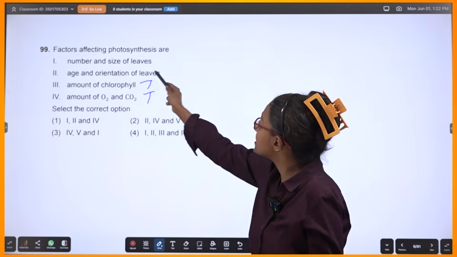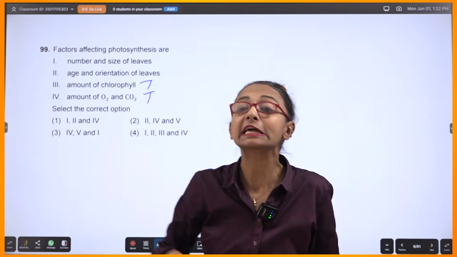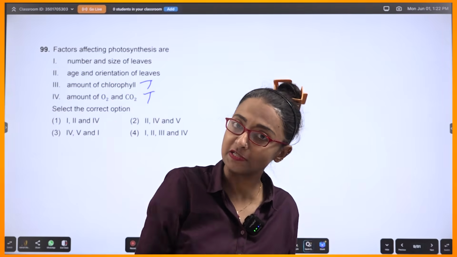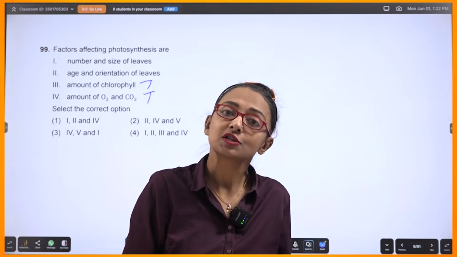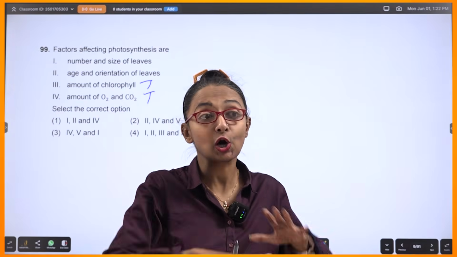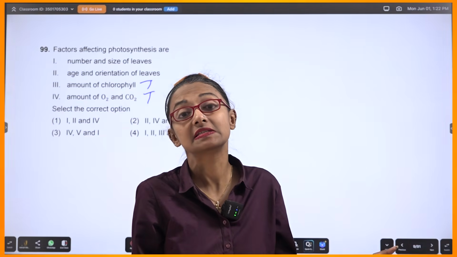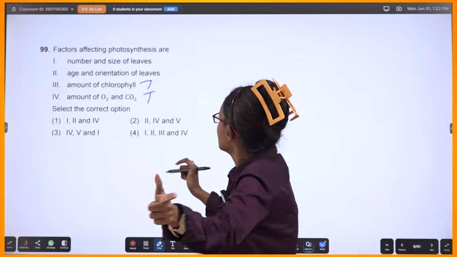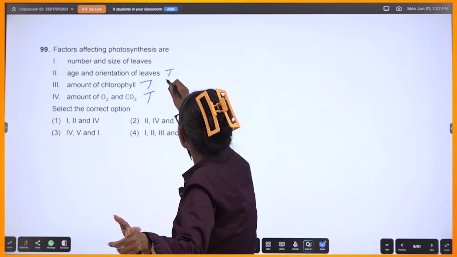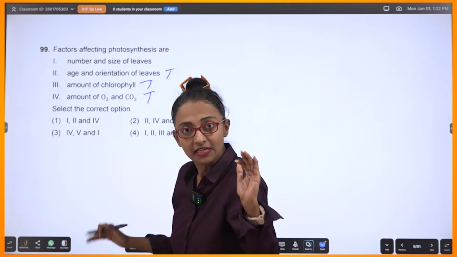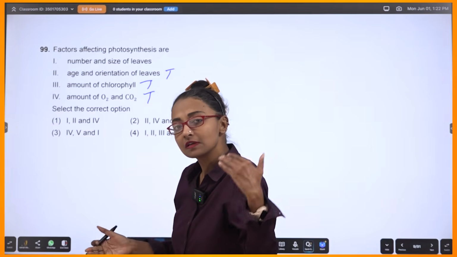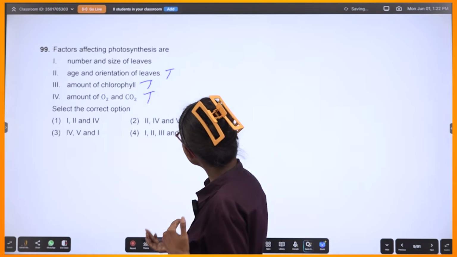Age and orientation of leaves, absolutely, because aging leaves will have lesser chlorophyll and lesser trapping sources, and the arrangement of stomata and mesophyll cells will be compromised. So definitely yes, it will affect. If the leaf ages, the rate of photosynthesis decreases.